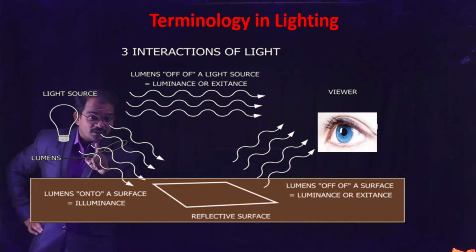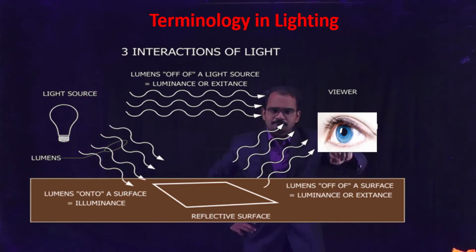The light which is reflected from the surface and reaches the viewer's eyes is called luminance or excitance. The light which is falling onto the object is called illuminance, and the light which is reflected off a surface is called luminance or excitance.